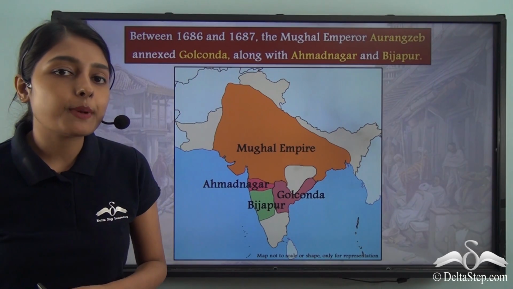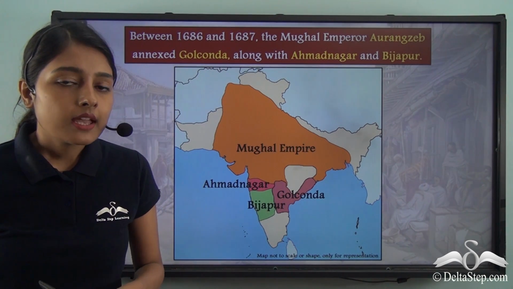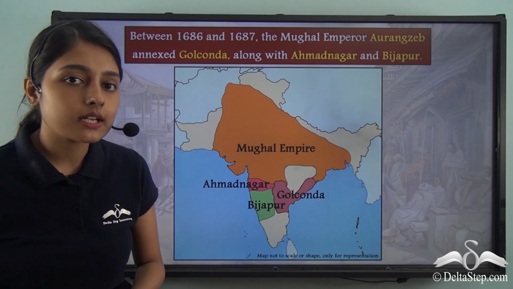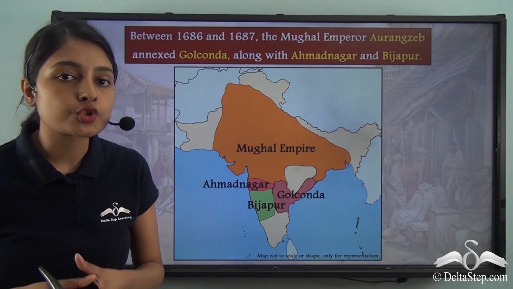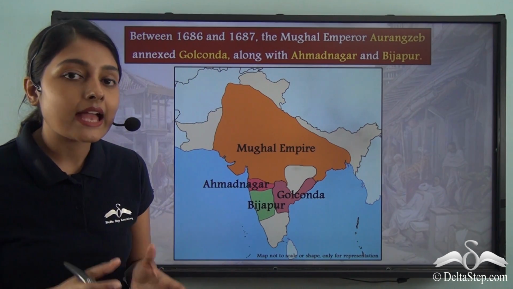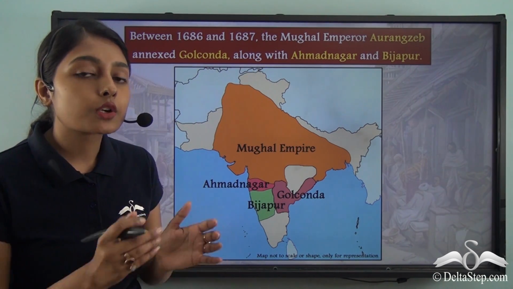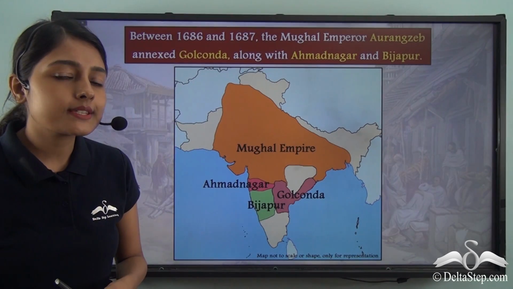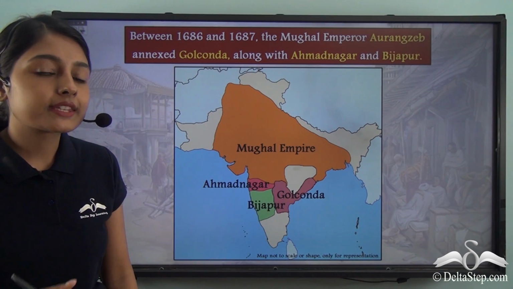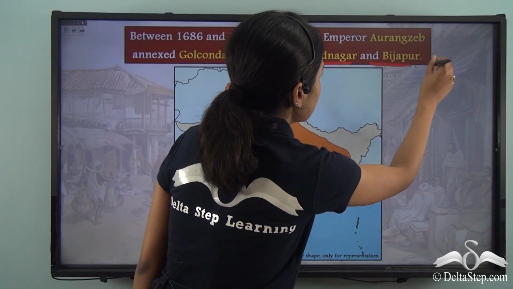This was followed by the siege of Golconda that happened in January of 1687. Now how was the siege of Golconda implemented? Through the siege of Golconda, the Mughal Emperor Aurangzeb along with his troops marched into the region of the Qutub Shahi dynasty and invaded the Golconda fort. So this brought an end to the Qutub Shahi dynasty, and while Aurangzeb went on his annexation of regions in the south, along with capturing Golconda, he also captured Ahmednagar and Bijapur.